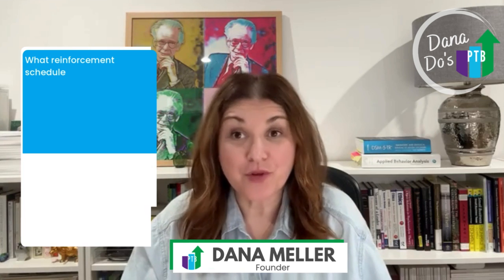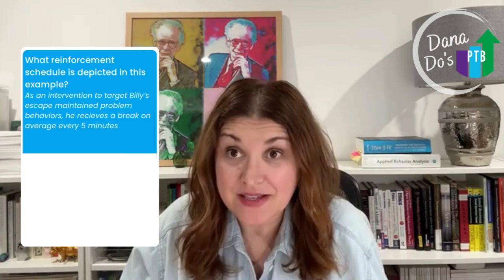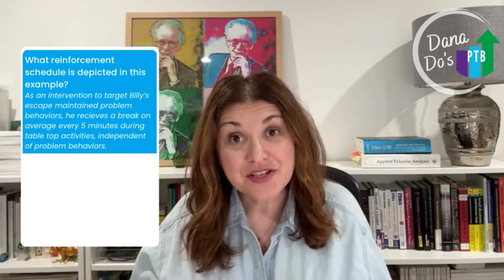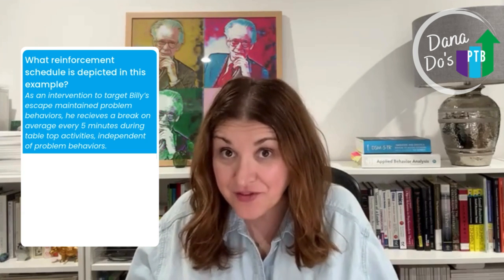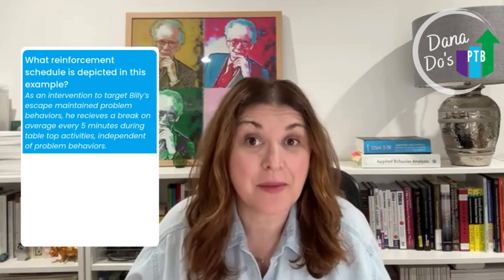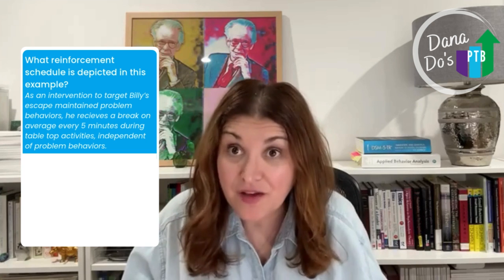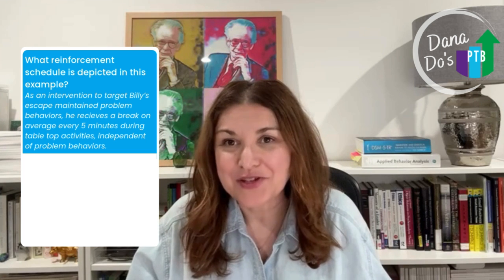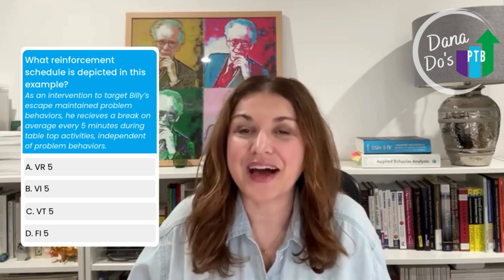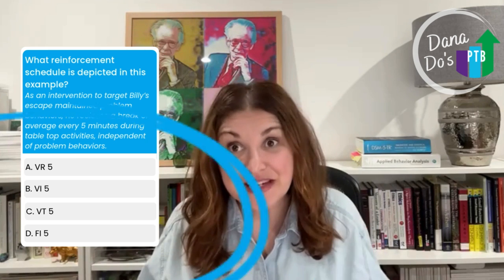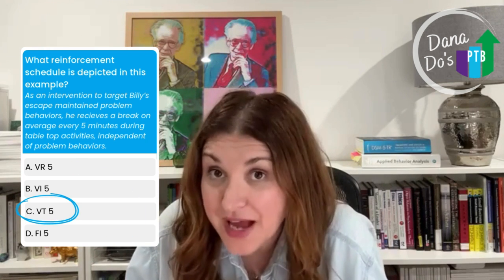So it seems we have another controversial Mock Monday question. The question was, what reinforcement schedule is depicted in this example? As an intervention to target Billy's escape-maintained behaviors, he receives a break on average every 5 minutes during tabletop activities, independent of the behavior. And the answer options are VR5, VI5, VT5, and VI5. And the correct answer was VT5, which is variable time schedule.